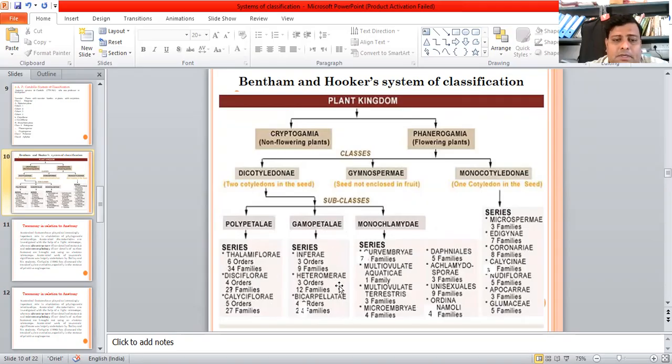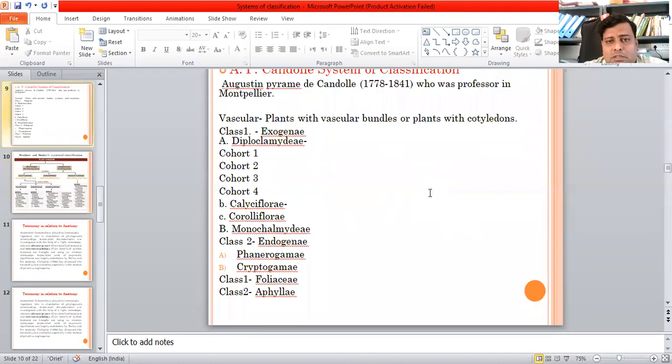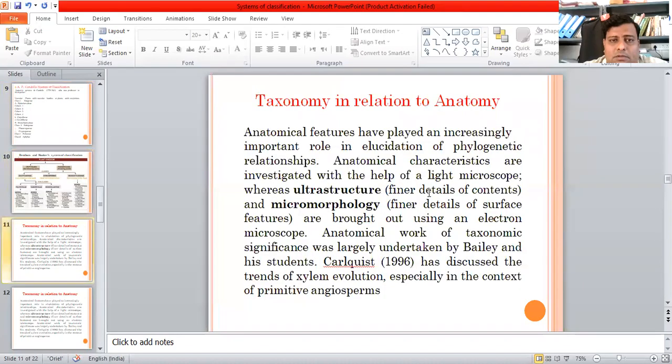Gamopetalae divided into Inferae, Heteromerae, Bicarpellatae. Monochlamydeae, Curvembryeae, and lastly the Monocotyledons series: Microspermae, Epigynae, Coronariae, Calycinae, Nudiflorae, Apocarpae, Glumaceae, etc. are given here. In a further lecture, we'll go into details of the Bentham and Hooker system of classification. Today we'll stop here.